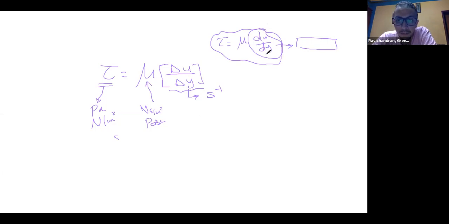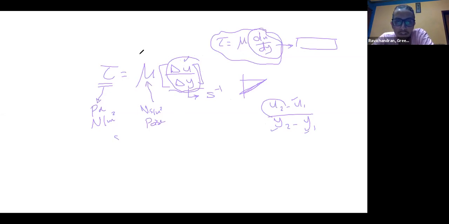But in the exam, it normally comes simple, with a linear relation between these two, which is easy. Delta u means u2 minus u1, and delta y means y2 minus y1. If you have 1, 2, 3, for example, you can get the fourth one. No need for any differentiation. This is the simplest form of the equation.